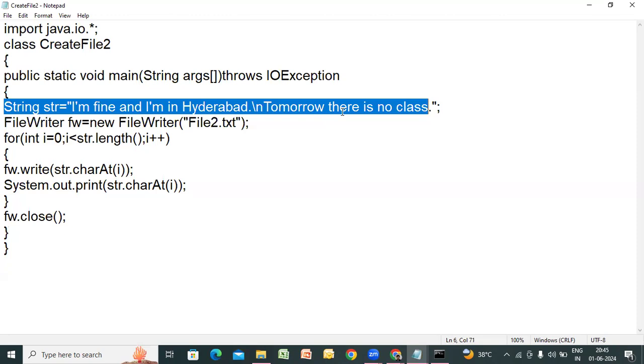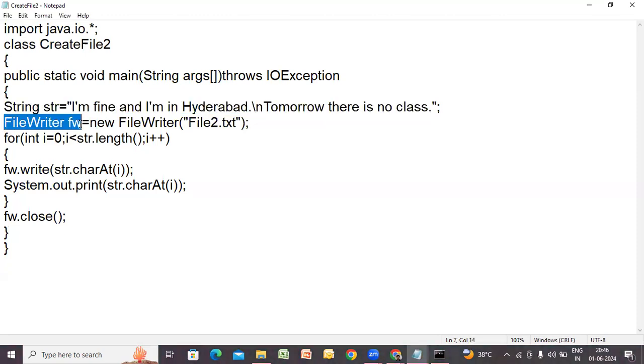We have taken a string literal, and then we created the file writer object, fw. And if I open fw, what is there? file2.txt.